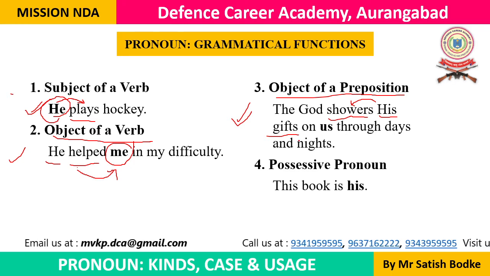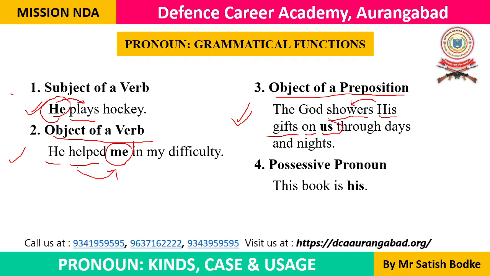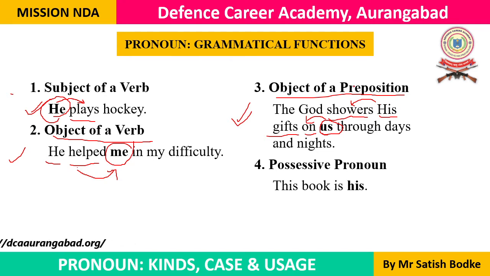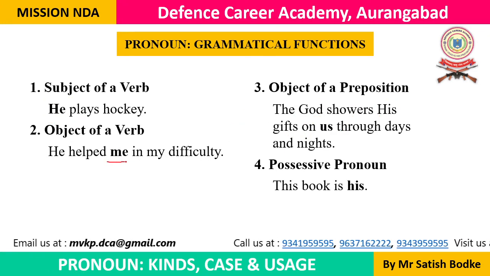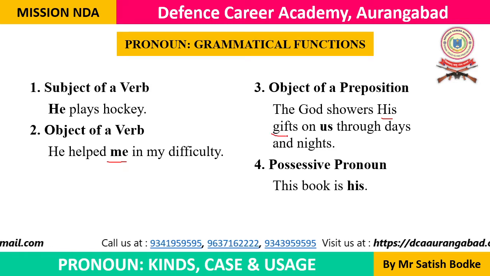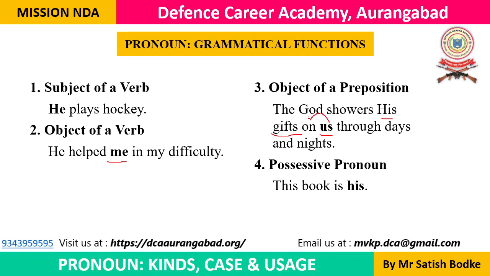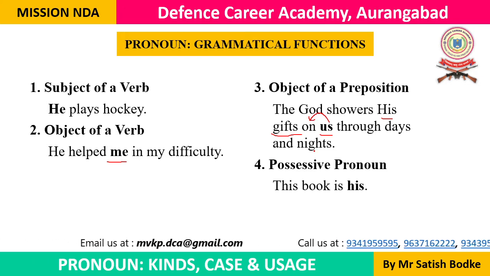But after this object there is a preposition and there is one more object, and this object is the object of this preposition. So there are both objects, object of a verb and object of a preposition, the latter after the preposition on.